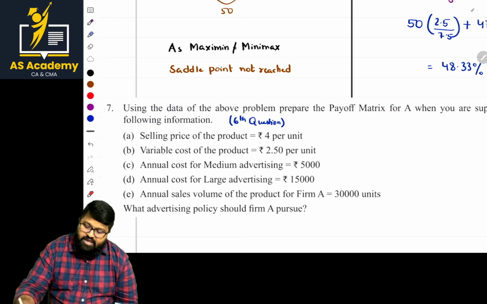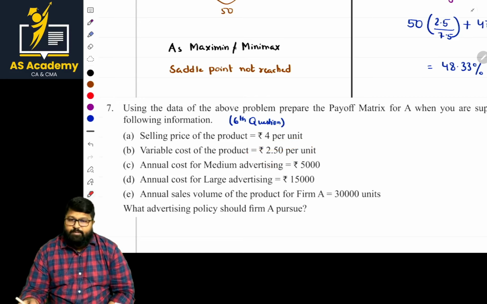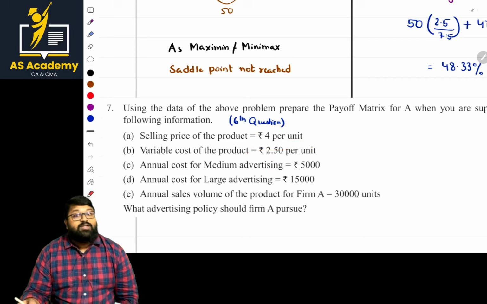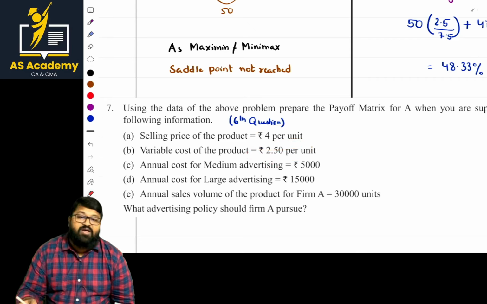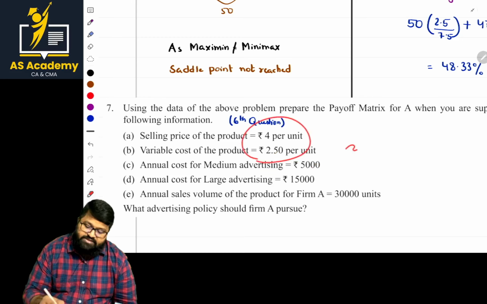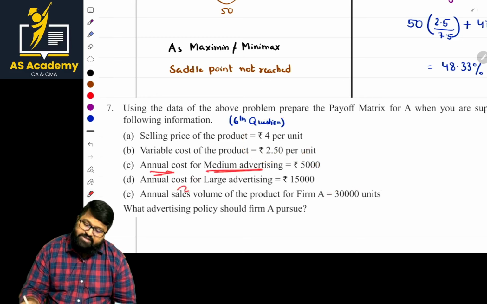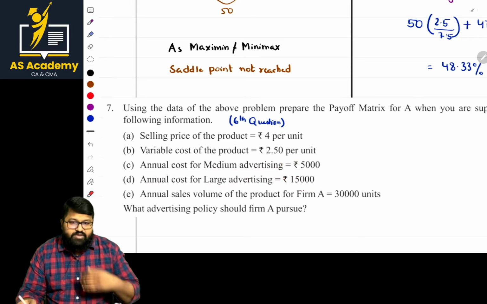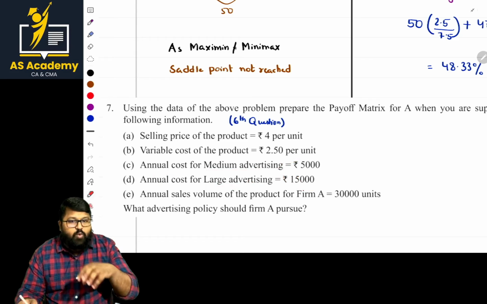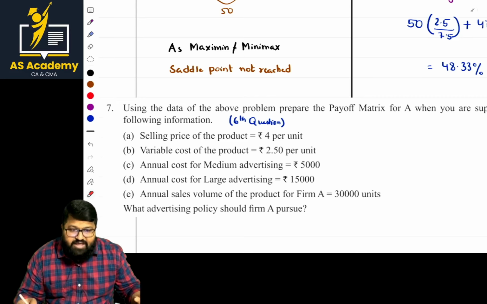Here he gave selling price, variable cost and all. Selling price is 4, variable cost is 2.5. Basic cost sheet, marginal cost sheet. Sales minus variable cost is my contribution. That is contribution, here it is 1.5. And the units are 30,000 units. And the annual cost for medium advertisement, annual cost for large advertising, these values are given there. So now if you calculate for each scenario what the value is, then of those options you go for the better option. Am I clear with this part?